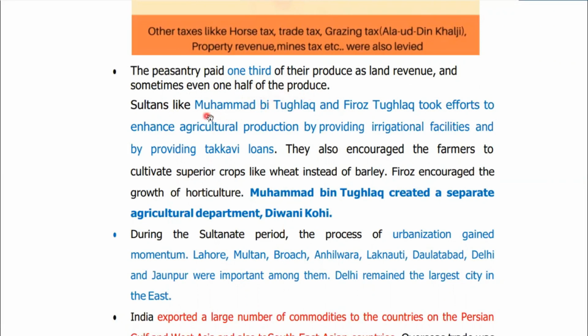Sultans like Muhammad bin Tughlaq and Firoz Shah Tughlaq took efforts to enhance agricultural production by providing irrigational facilities and by providing takwi loans. So takwi loans were related to agriculture only. Please remember this. In fact, Muhammad bin Tughlaq created a separate agricultural department known as Diwani Kohi. So please remember, Diwani Kohi is related to agriculture and it was created by Muhammad bin Tughlaq.